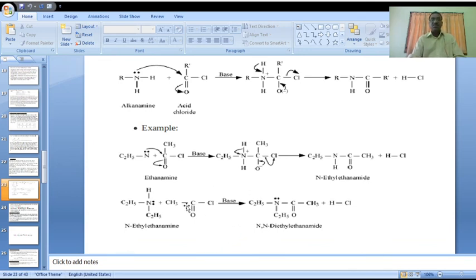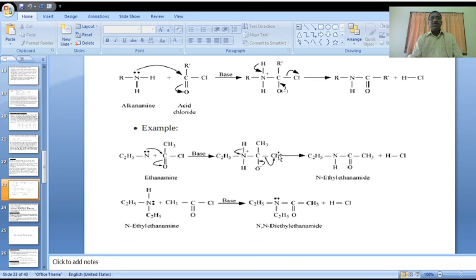From that intermediate, in presence of the base pyridine, it is converted to N,N-diethylethanamide, and the same pyridinium chloride is formed in this reaction.